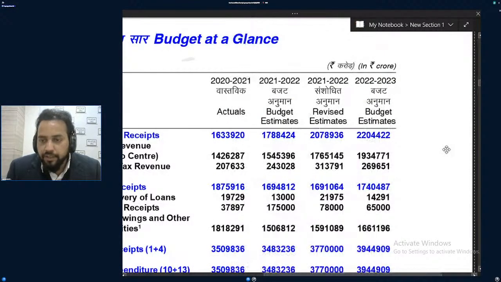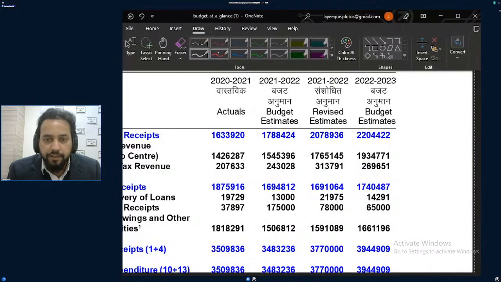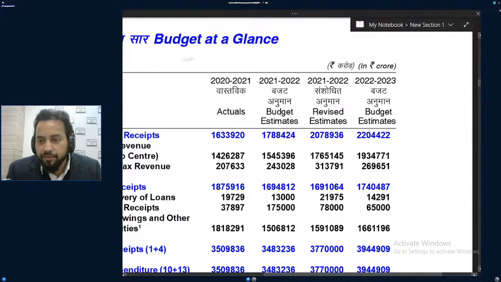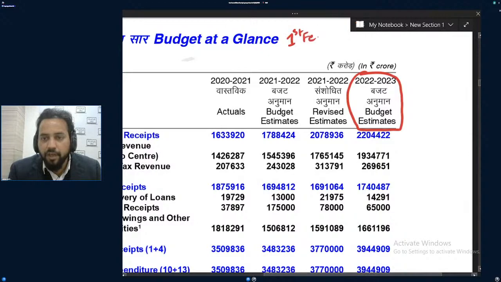So you can look into this. Budget estimate of 2022-23, remember. And last year will be revised. We are talking on 1st February 2022-23. So here we are revising the previous year's budget, which was for 2021-22. Yes or no? Got the point?